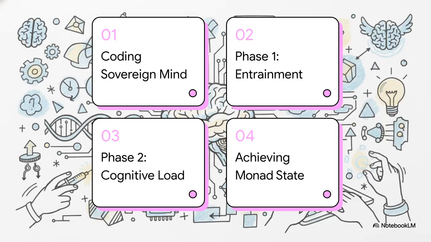So here's the roadmap for today's explainer. First, coding the sovereign mind. Then, Phase 1, entrainment. After that, Phase 2, the cognitive load. And finally, achieving the monad state. Let's get right to it.